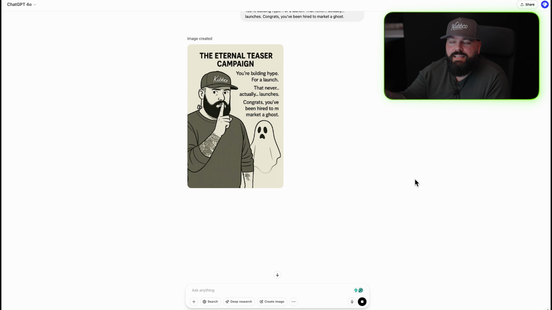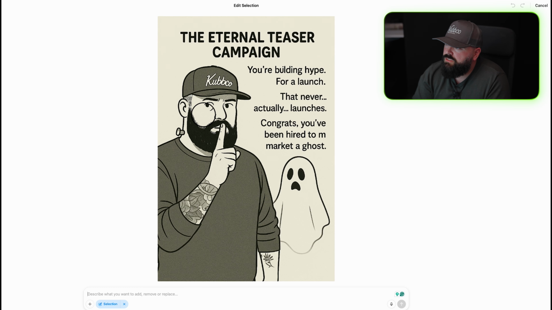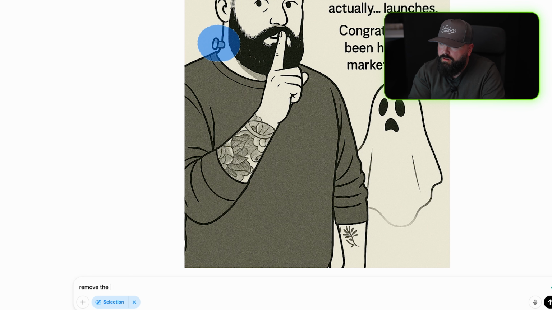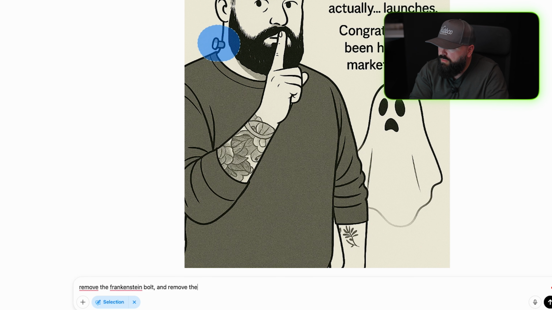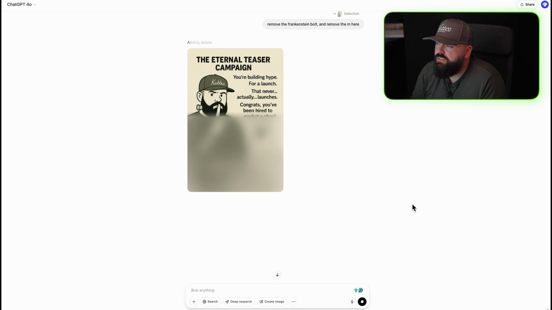See, this is the thing. It hasn't removed that. So let's just say remove the Frankenstein bolt. And make it a ghost, so we got to get rid of this too, and remove the M here. Let's see if that fixes it. See, the bolt is still there. Oh my God. This is what's frustrating about AI. I tell it, remove the bolt on my neck. This is why we still have creative people doing this. AI hates iteration. It hates changes, just like normal creatives hate changes.